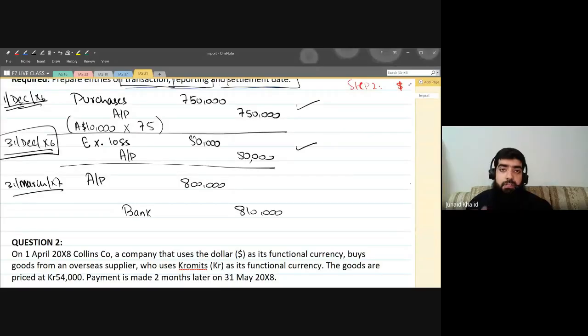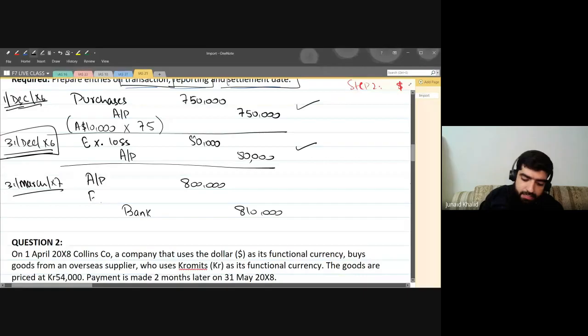10,000. Can you please let me know what is that 10,000? What is that 10,000? Exchange loss. Yes, excellent. Very good. This is the exchange loss of 10,000. So we have recognized this exchange loss.